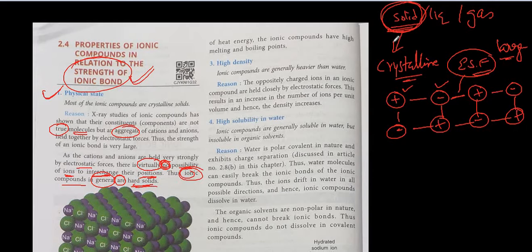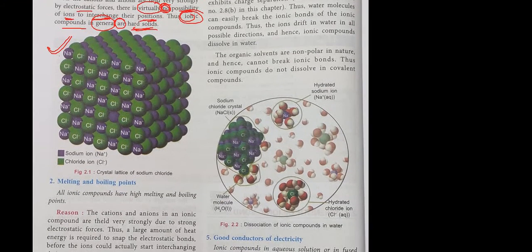That's why I said they are very, very hard, and the crystalline structure is formed due to the electrostatic force exerted between positive ions and the negative ions, which is very large. Hence they are very hard crystal solids. As for example, sodium chloride. Here in the diagram is given the crystal form of sodium chloride. It is called the lattice of NaCl, crystal lattice of NaCl.